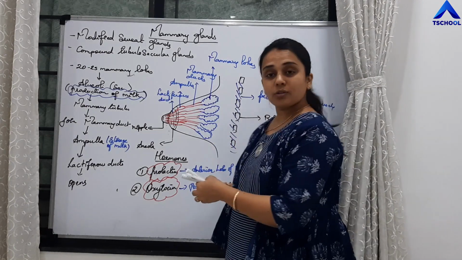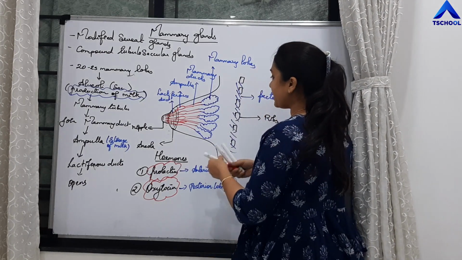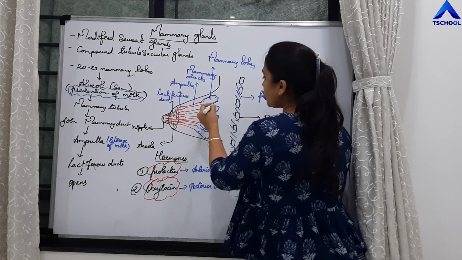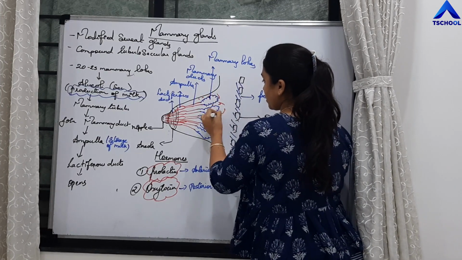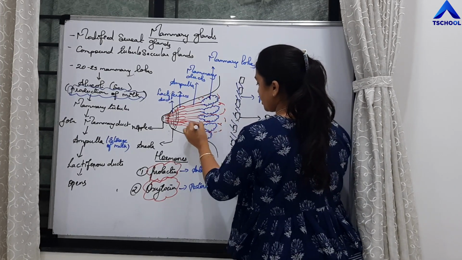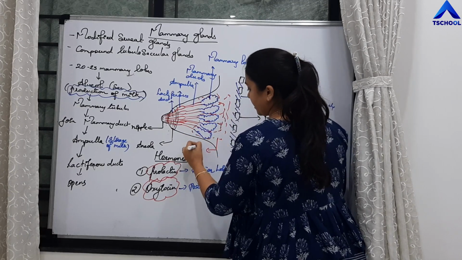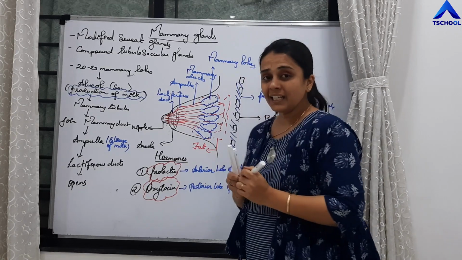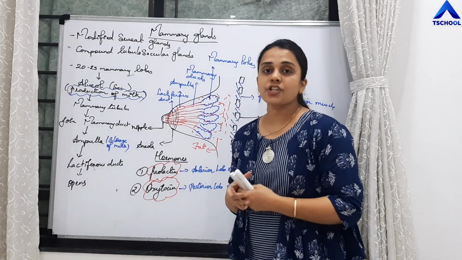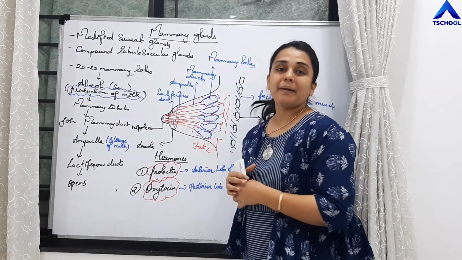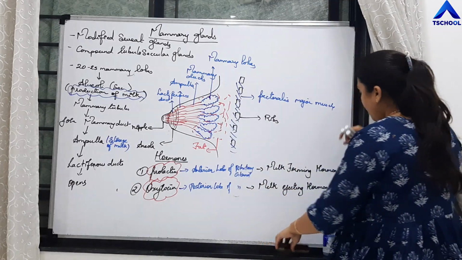One more thing, students, there will be a cushion, right? So there will be a cushion present, and this cushion is made up of nothing but fat, right? And it is a protective cushion which is protecting all the mammary lobes.